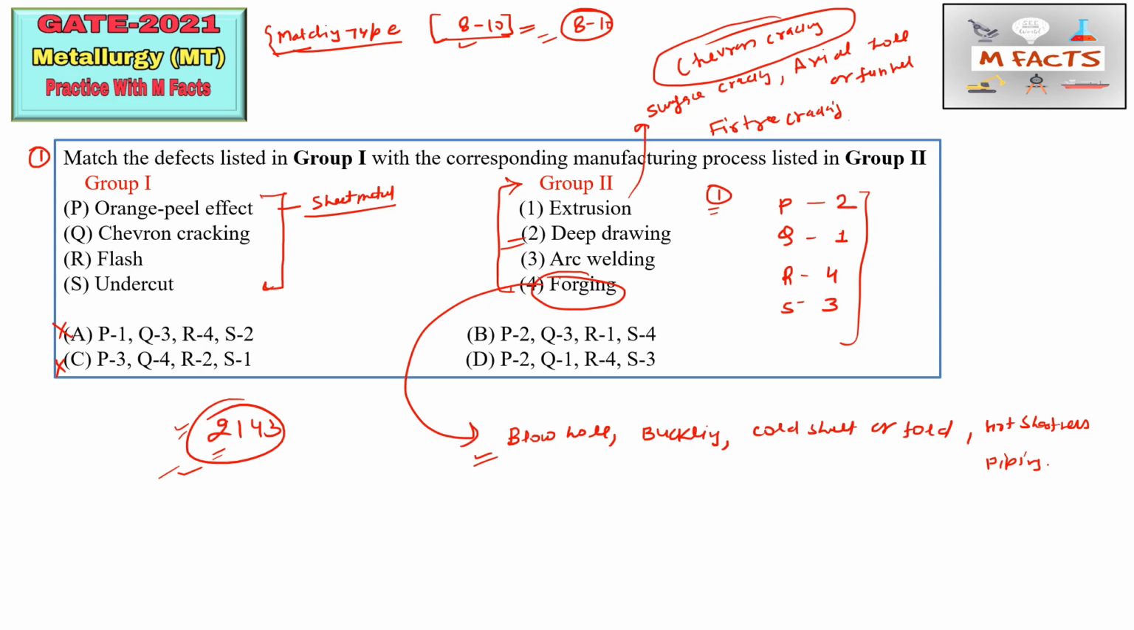So the next is B and D, the options which you can check. In B they have mentioned that we can match P with 2, Q with 3, but here for us this Q is 1.